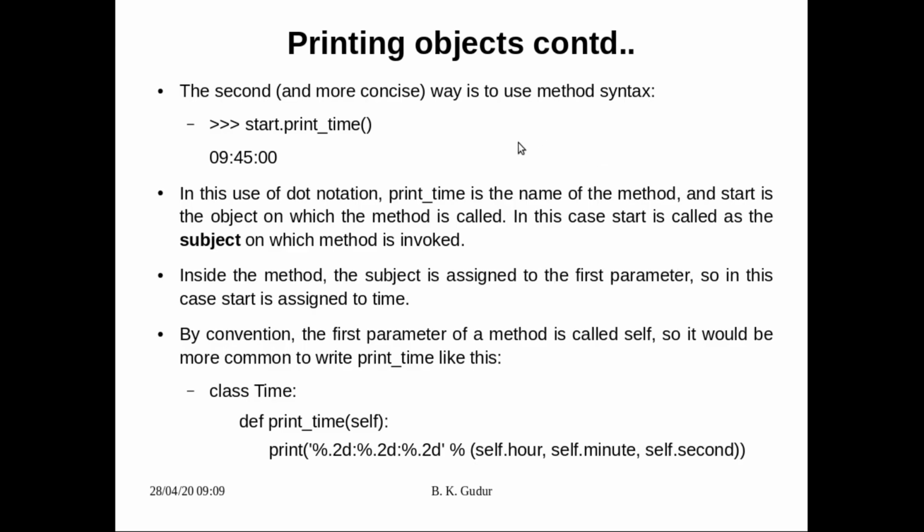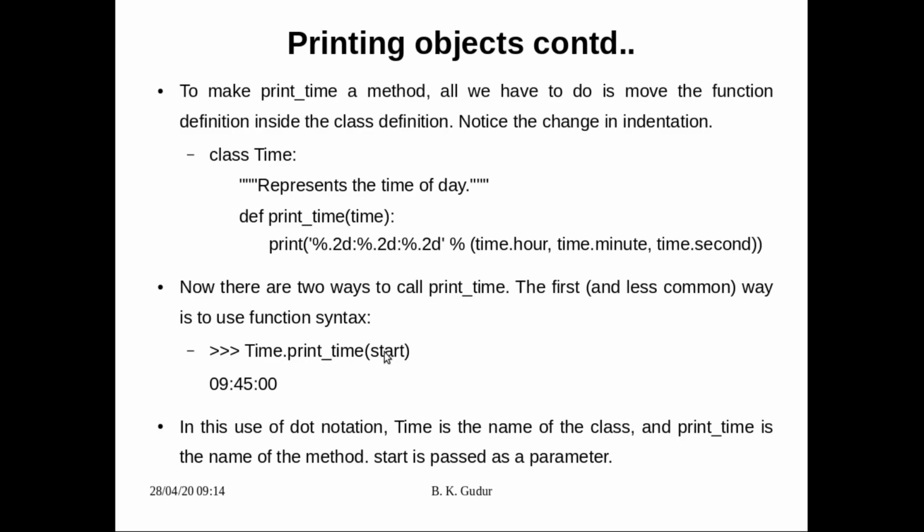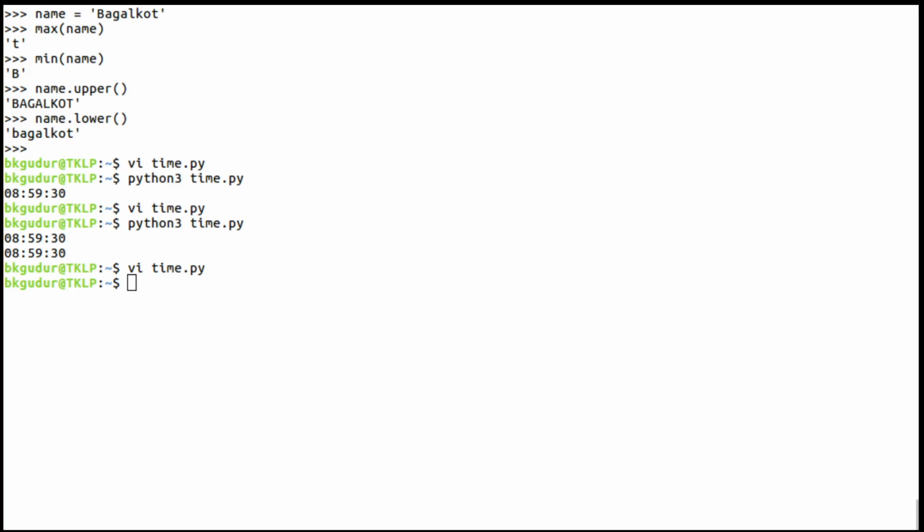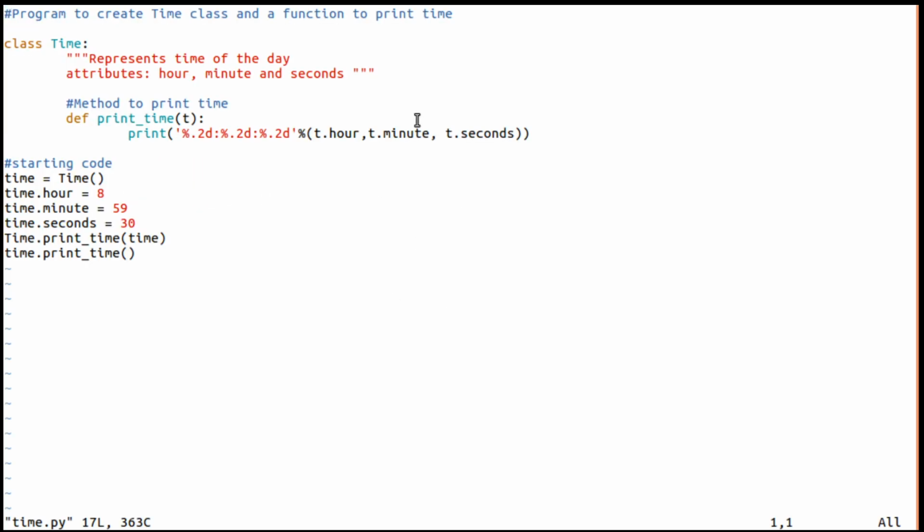As I told, the subject is assigned to the first parameter. Here this is assigned to the first parameter, right? Say in this case, this is the subject, and this subject is assigned to the first argument, the first parameter. Anyhow, in this function there is only one parameter, and this subject is assigned to this parameter.